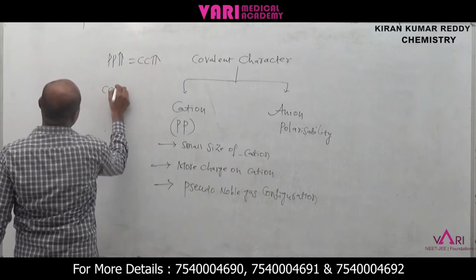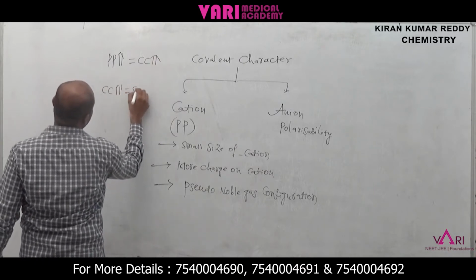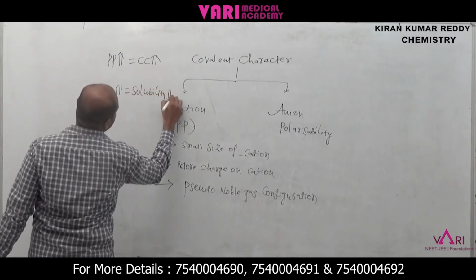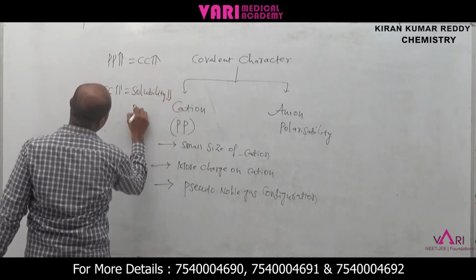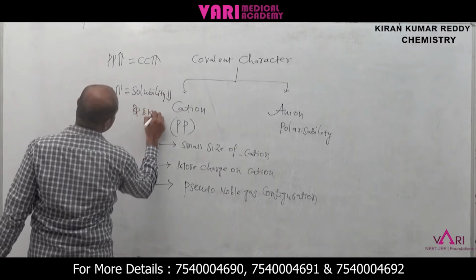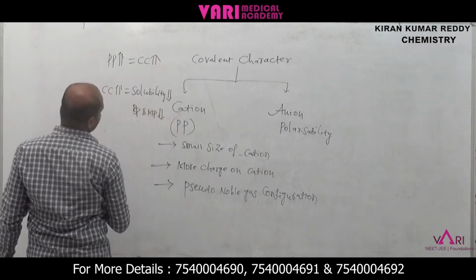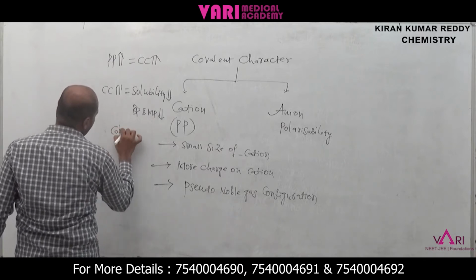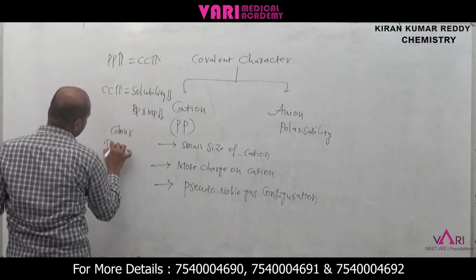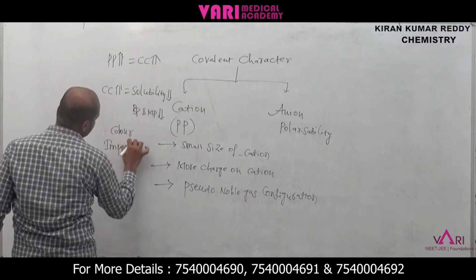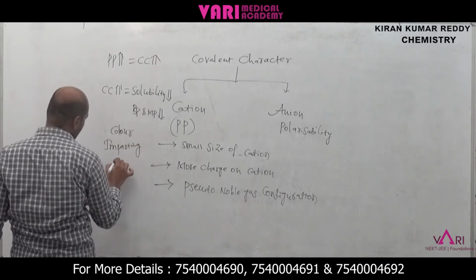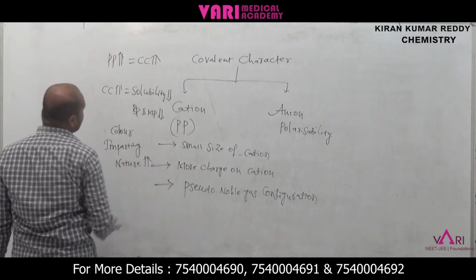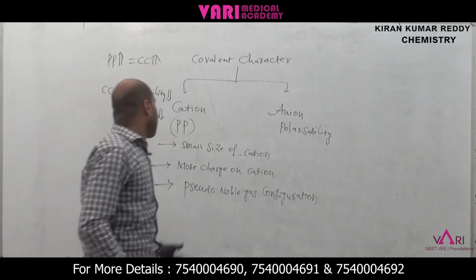Now when covalent character increases, solubility decreases. Boiling point and melting point also decrease. And the color imparting nature increases. These are the important points about cation.